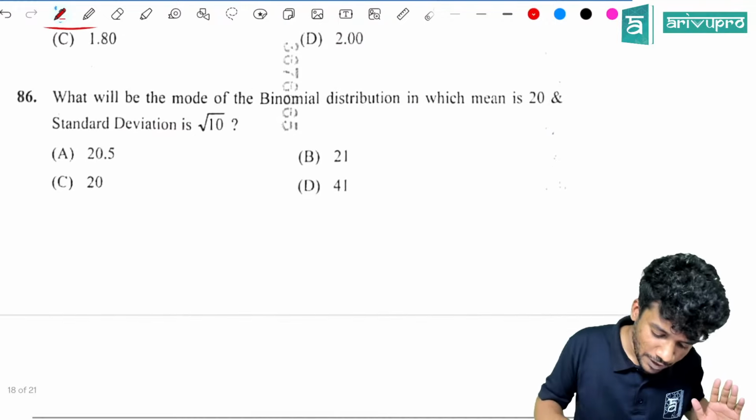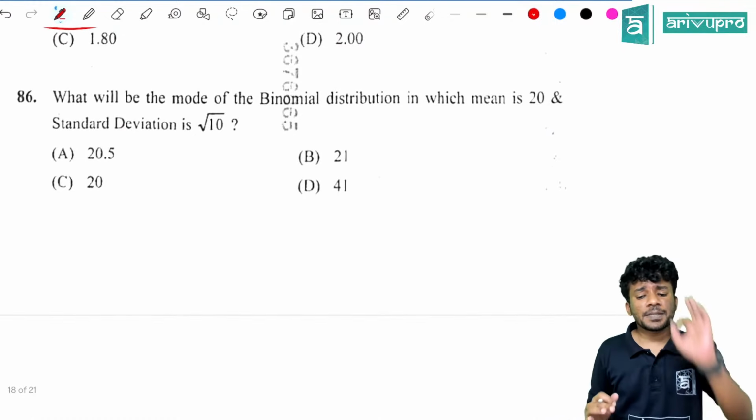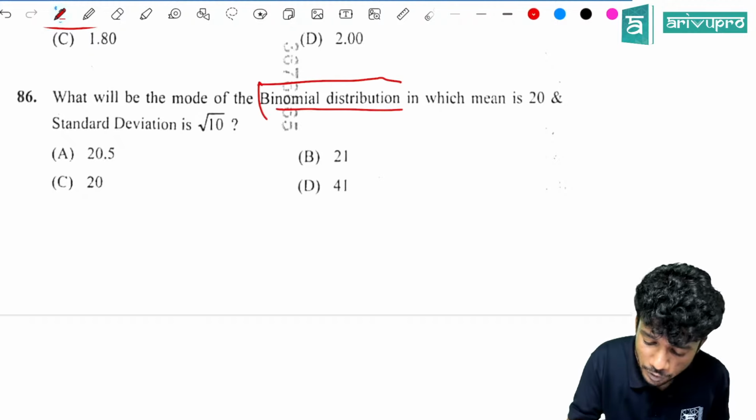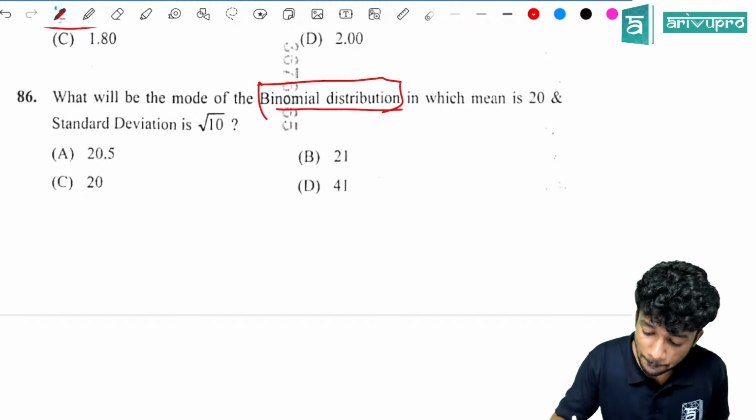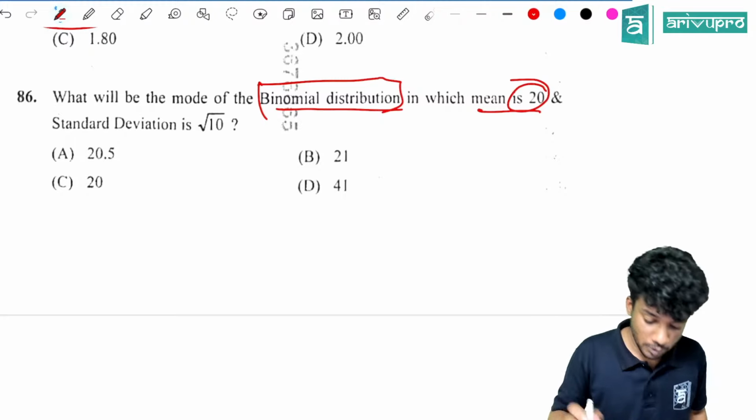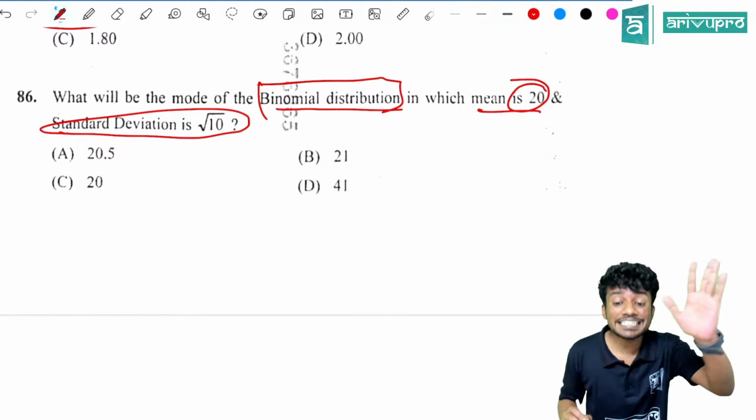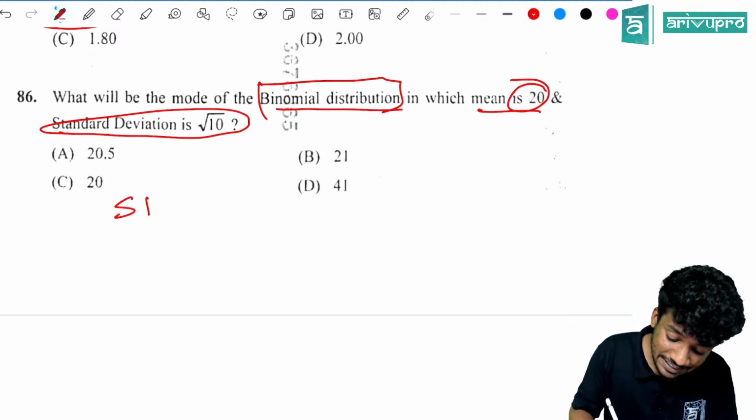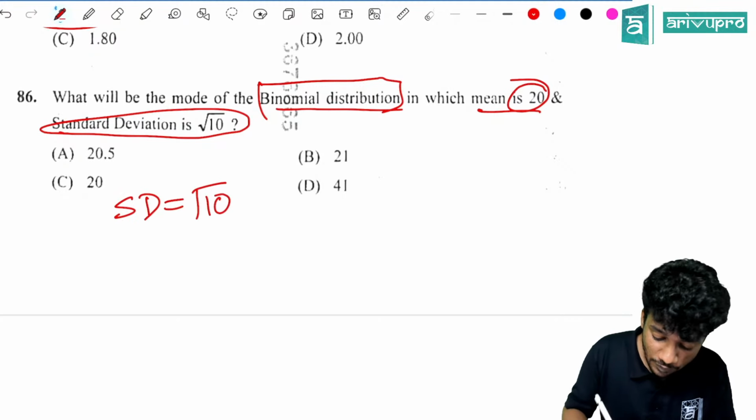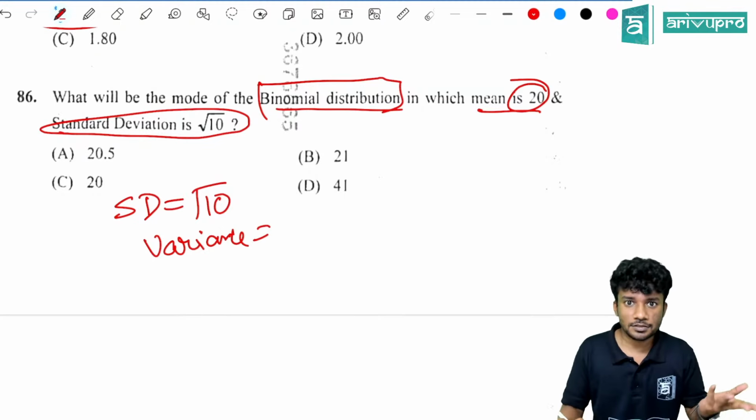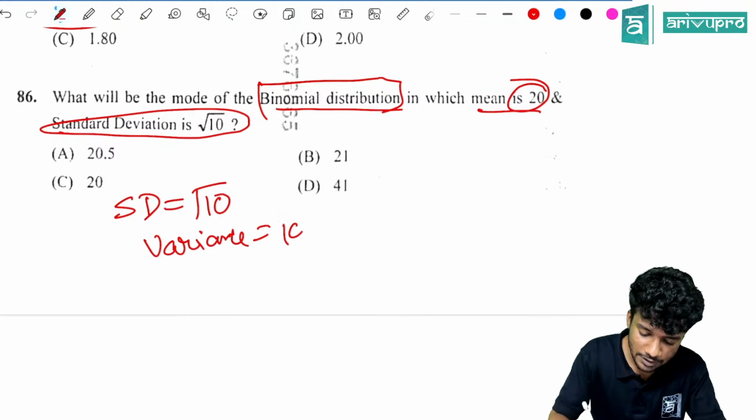Yes, that's all. Next question is, what will be the mode of the binomial distribution, important, in which the mean is 20 and the standard deviation is root 10? Standard deviation is root 10 means SD is equal to root 10. Then variance is how much? Variance is 10.